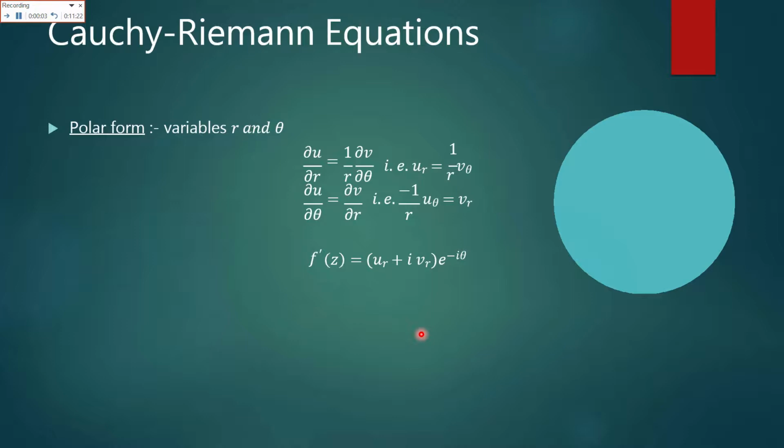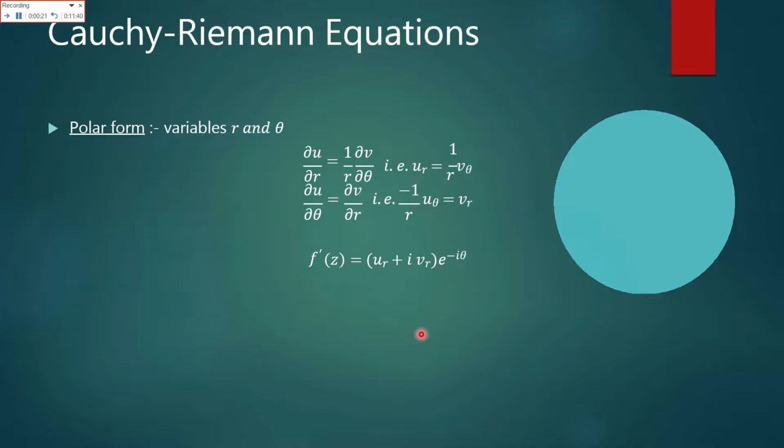Now in the polar form, again we can apply the Cauchy's equation. In the polar form, the Cauchy's equation takes the form delta u over delta r, because the variables in polar form are r and theta in place of x and y.